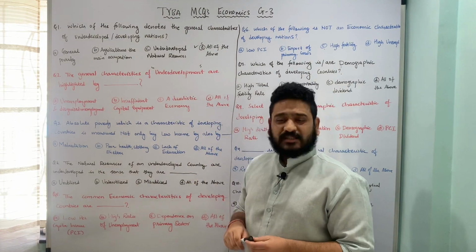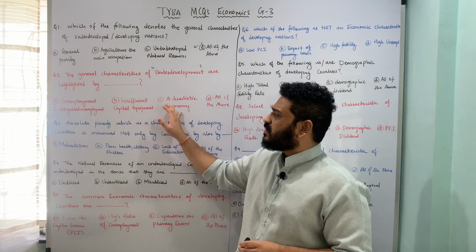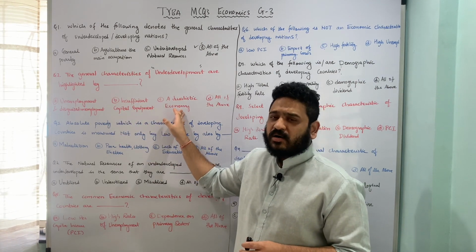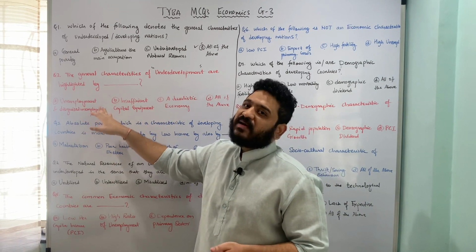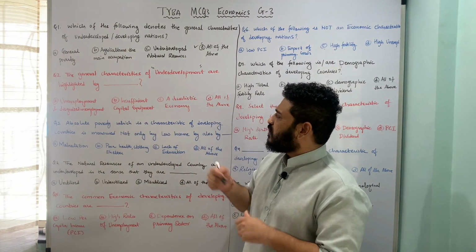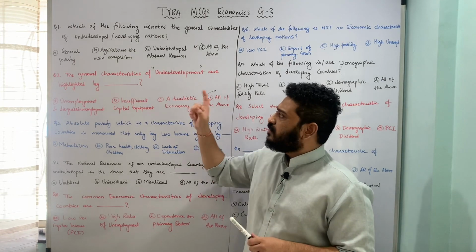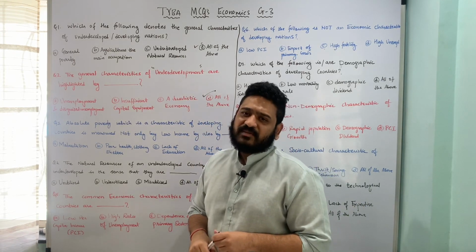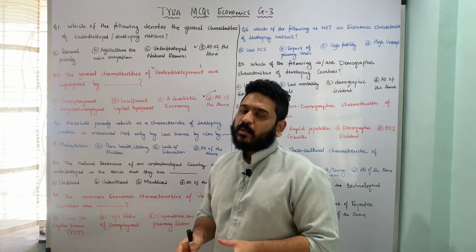So here the general characteristics of underdevelopment are highlighted by all these three things. That means the presence of dualistic economy, insufficient capital equipment, as well as the existence of unemployment and disguised unemployment. I hope the second question is clear, and therefore option D, all of the above, highlights the characteristics of underdevelopment.